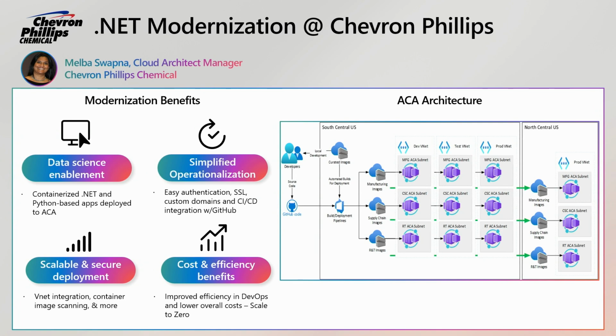We looked at ACA and AKS, but ACA, the Azure Container App, is perfectly fine with all the integrations, which made it very seamless for us. So we chose ACA, and the architecture diagram is what it is showing there. And ACA with .NET also simplifies the administration.